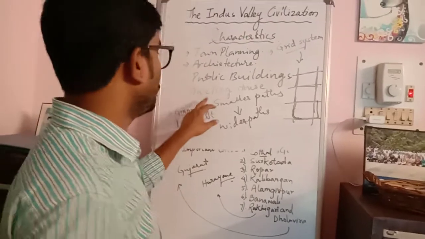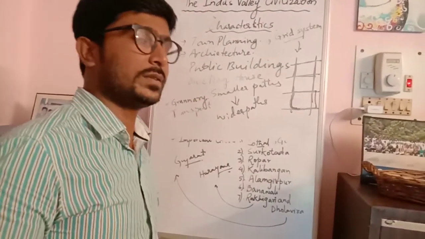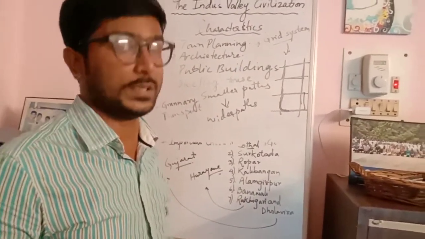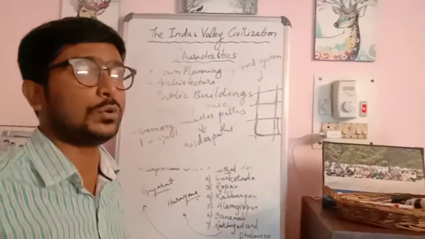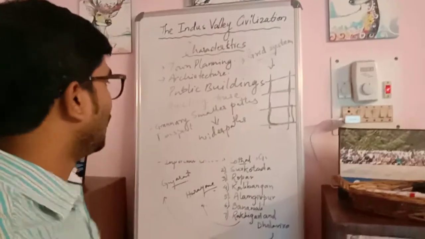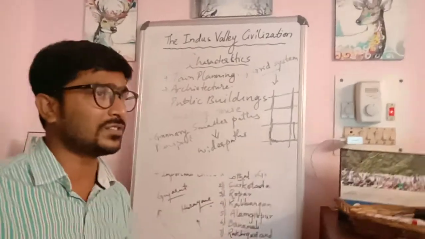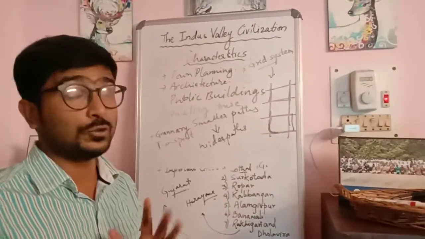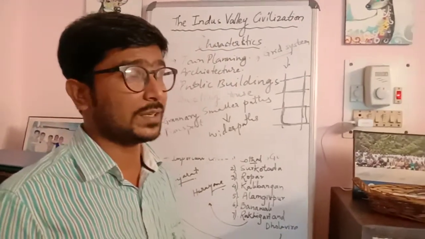Now the next is about the dwelling places. Dwelling in the sense it is talking about the existence of houses, or the places of privately owned individual houses, that existed during the time. And what was this system?